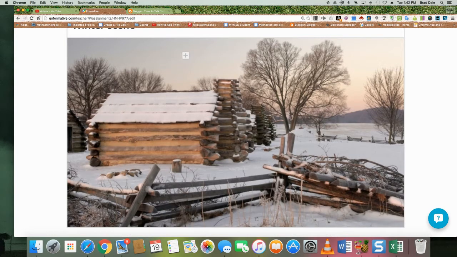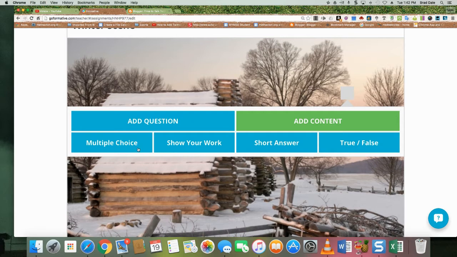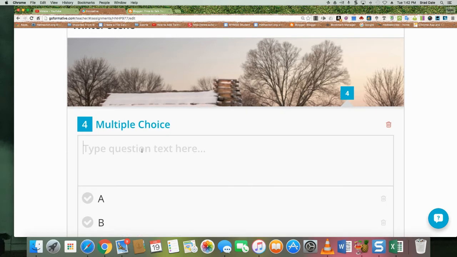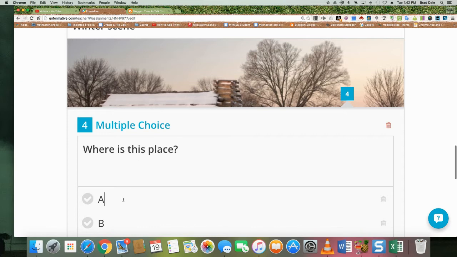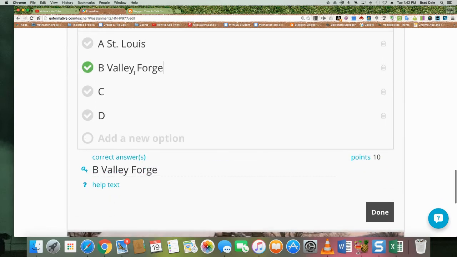And actually, you know what? Let's place it over here. And I'm going to say add question. It's going to be a multiple choice. Where is this place? And I'll just do 2 possibilities. Let's just say St. Louis, and let's say Valley Forge. Okay, that's all. Now I'm going to select the correct answer.